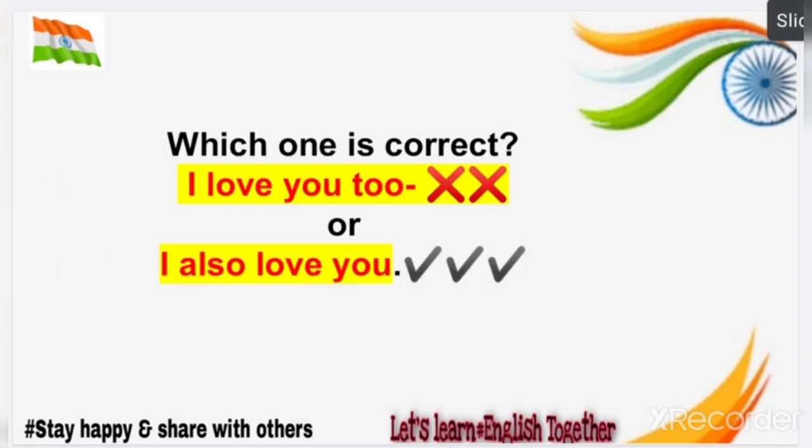So now which one is correct? I love you too or I also love you. According to the second rule, the second one, that is I also love you, is correct because in I love you too, here you is an object but it is not non-living, because we are saying this sentence to a living person. So here we must use I also love you. You can also use I love you too in spoken English, but if you want to be grammatically correct, then you had better use I also love you.